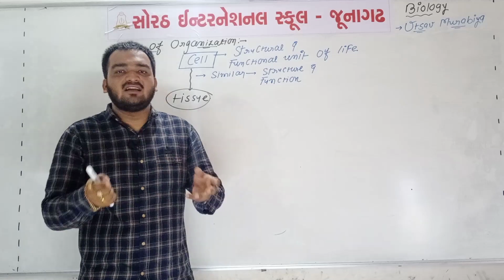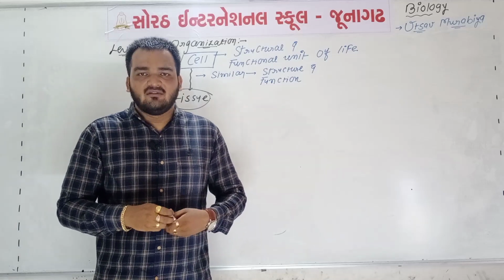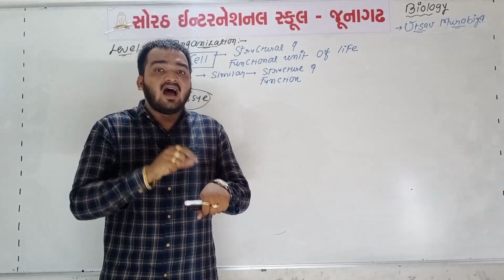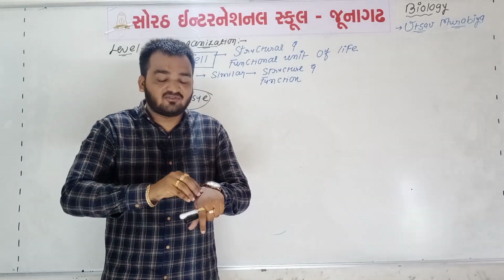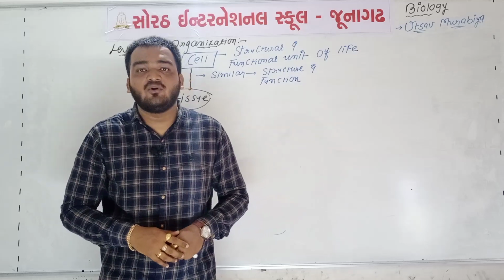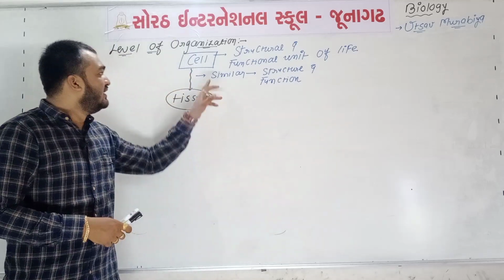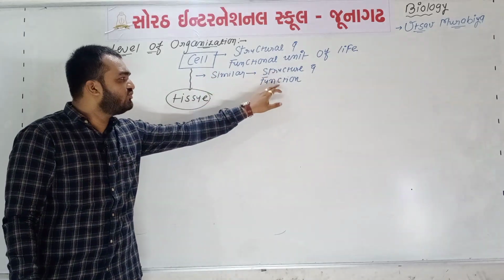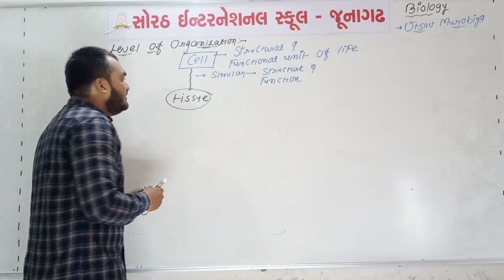Remember, all cells are not going to form tissue. The cell of your hand and the cell of your eye are not going to form tissue because the structure of both cells is different, as well as the functions. So the cells having similar structure and function will form tissue.